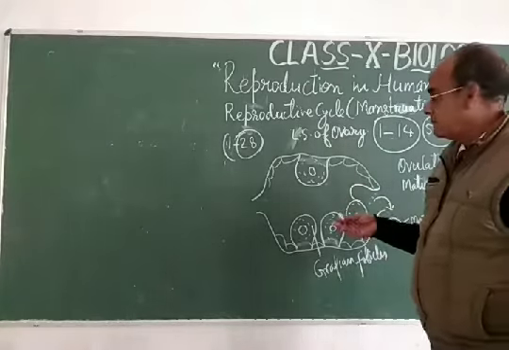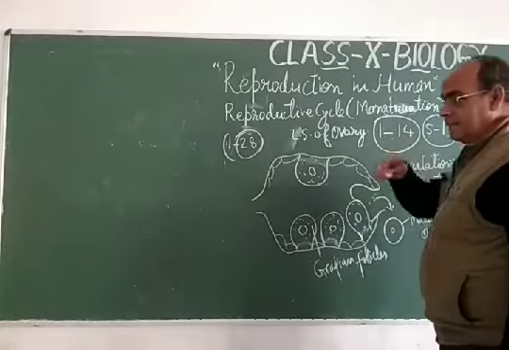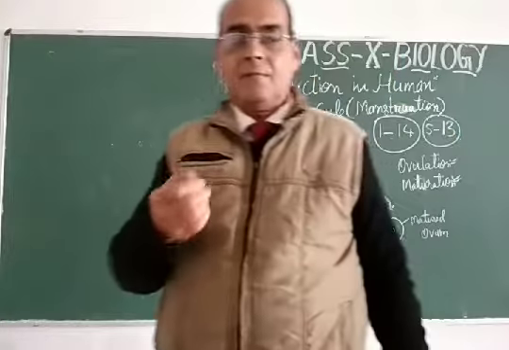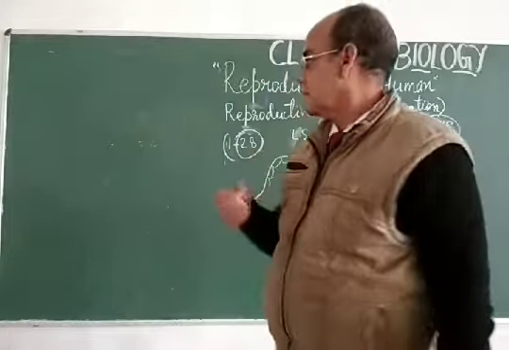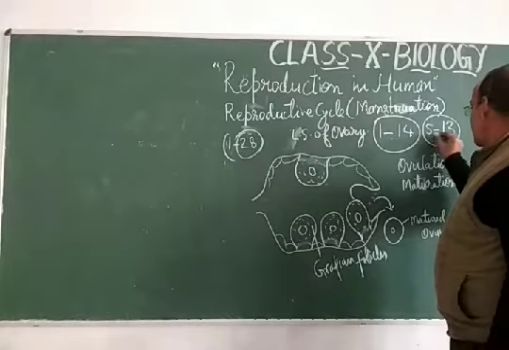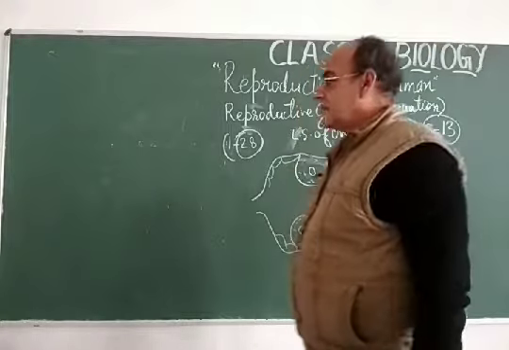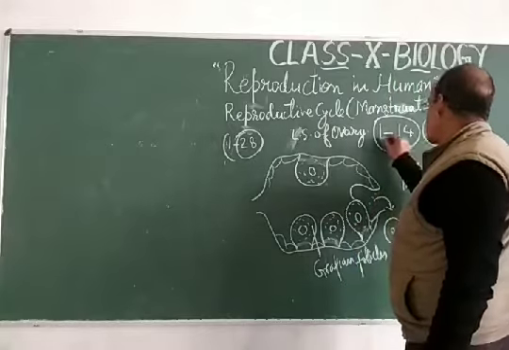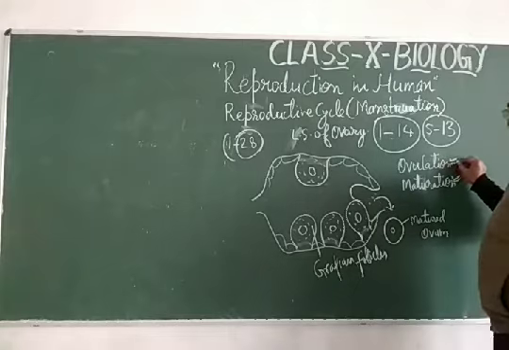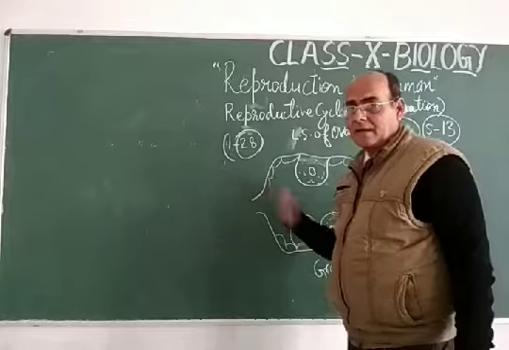into the fallopian tube. Dear students, day 1 to day 5 is the production of the ovum, and day 5 to day 13 is the maturation of the ovum. So from the 1st to the 14th day is the ovulation and maturation time in this periodic cycle of reproduction, that is the reproductive cycle or menstruation cycle.